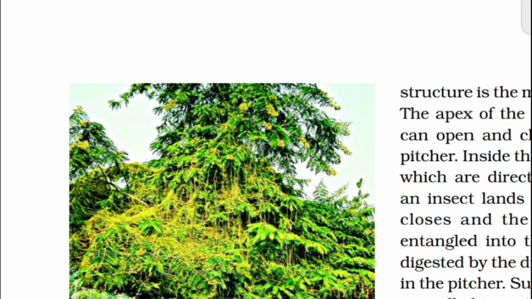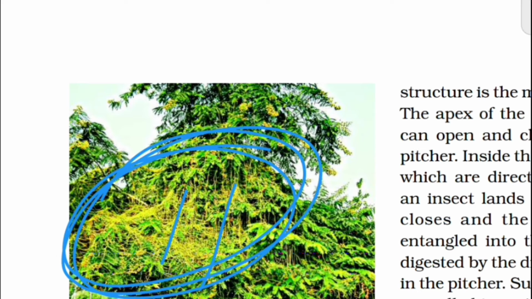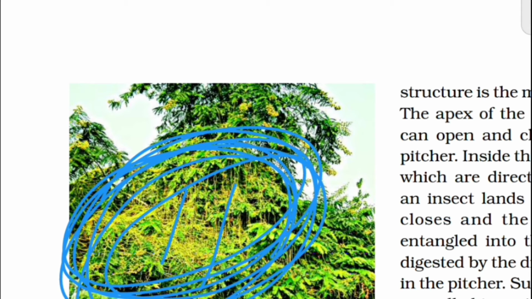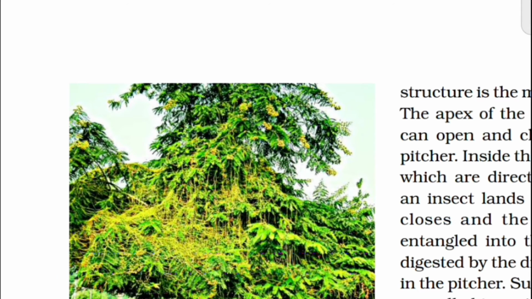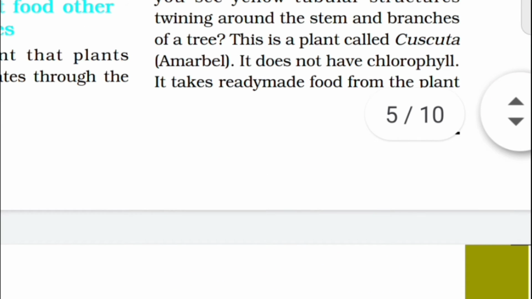These are the green parts, and this is the yellow pigment of the Cuscuta plant. Suppose this is a green tree, and the tube-like yellow structure is spiraling around the tree on the leaves. This is called the Cuscuta plant, and Cuscuta is called amarbel.